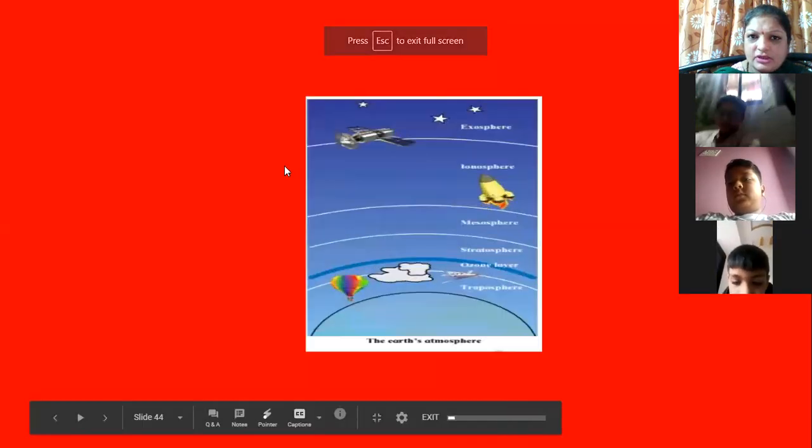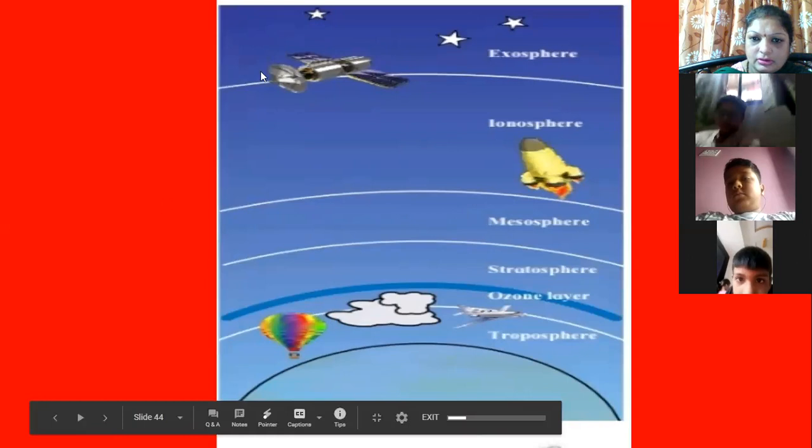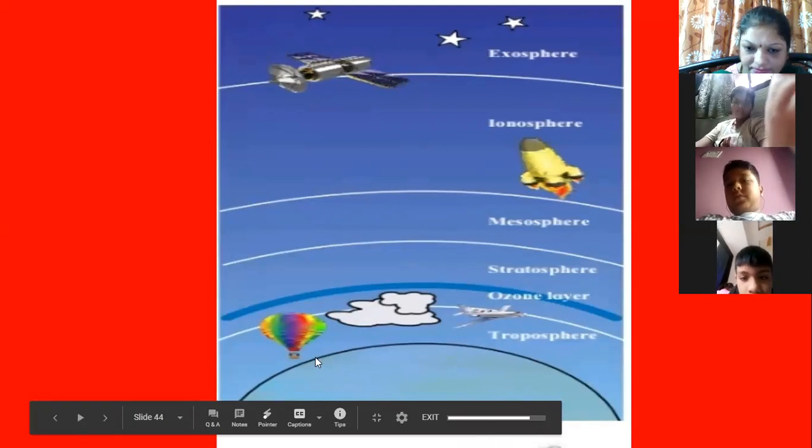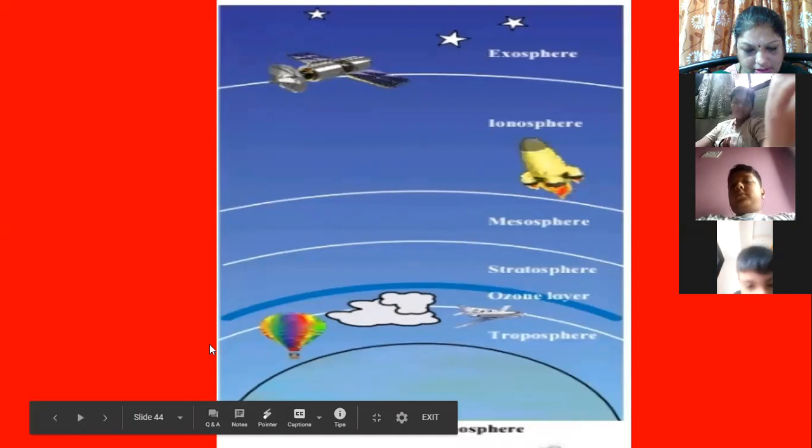This picture is in your textbook. It shows the different layers of the Earth's atmosphere. So which are the layers of the Earth's atmosphere? We have to see that today.